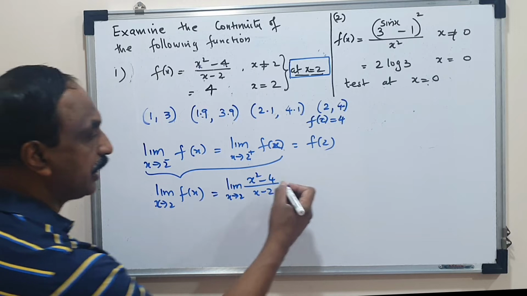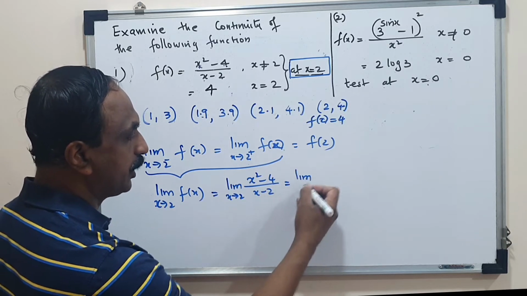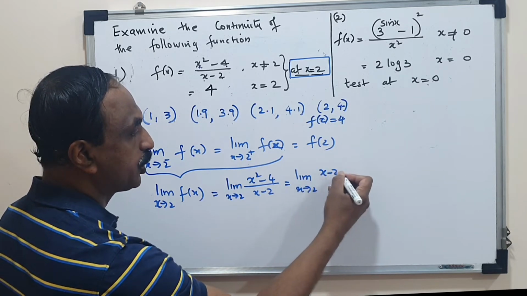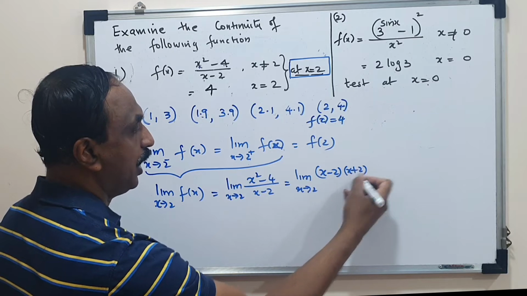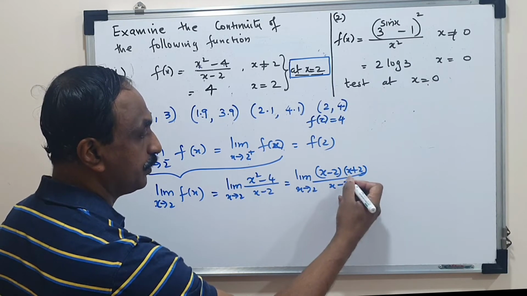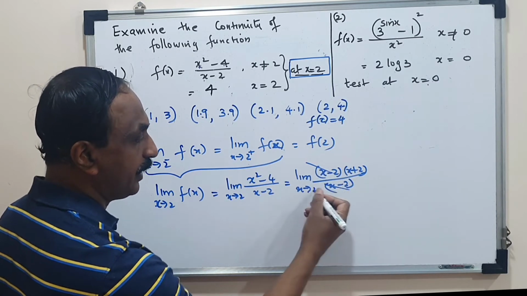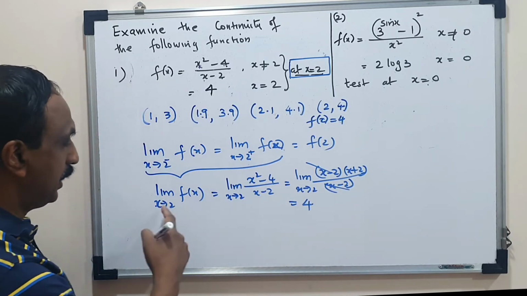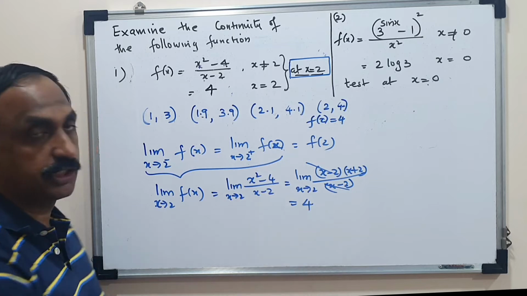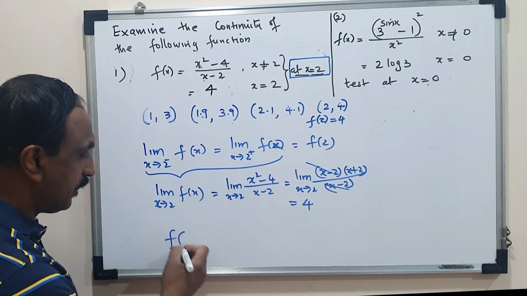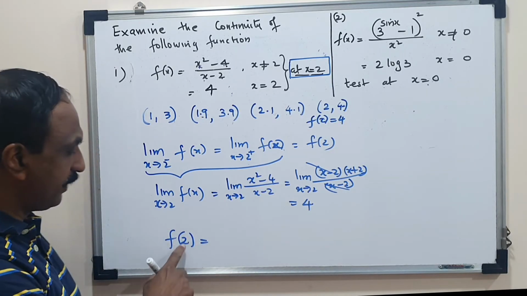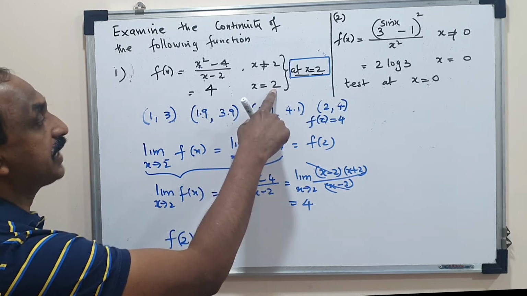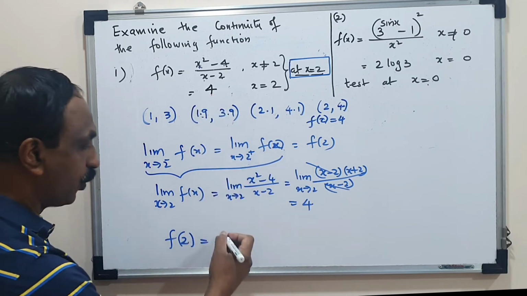Now to calculate this limit, what I get? Limit x tending to 2, x minus 2 into x plus 2 upon x minus 2. So they will get cancelled. When I apply 2 plus 2, I'll get 4 as the answer. So what I have seen is limit x tending to 2, f of x is 4. And what is the value of y coordinate when x is exactly 2? When x is exactly 2, the y coordinate is going to be 4.